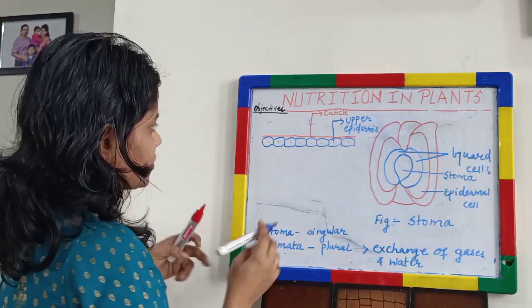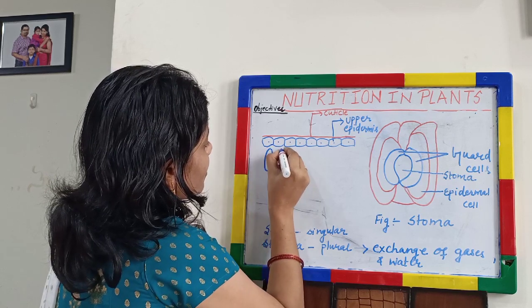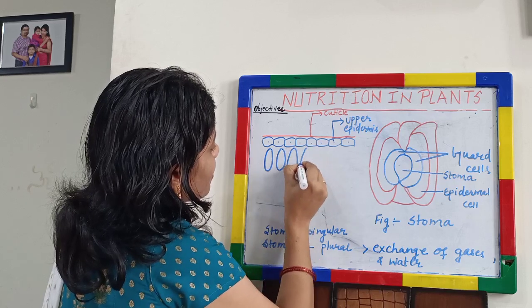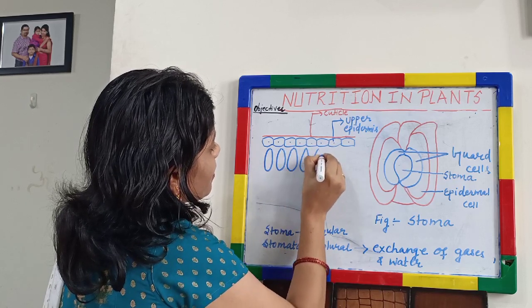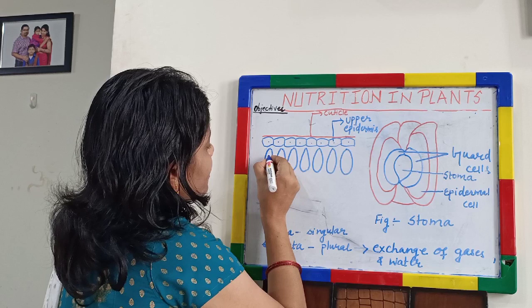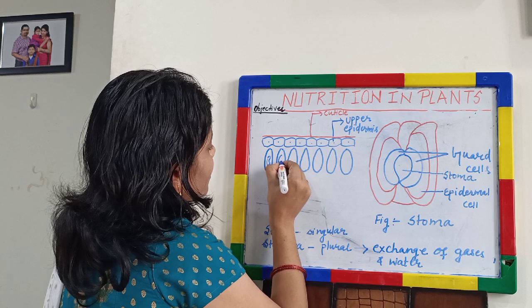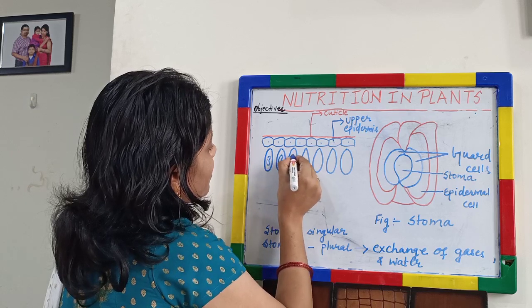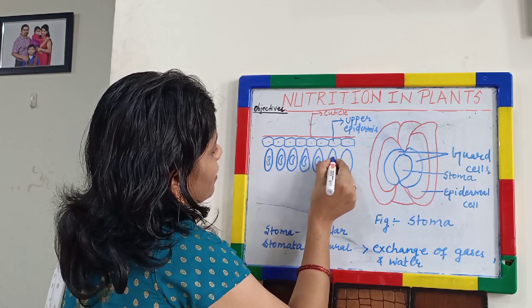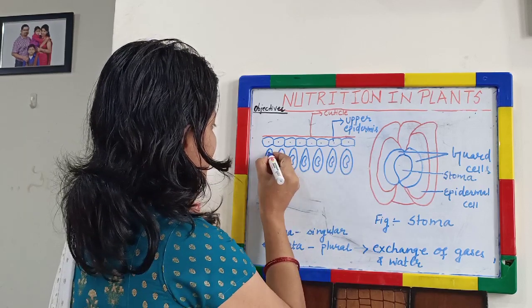Below this, there is a layer of cells, and there is a large vacuole inside, pushing the nucleus to the side.